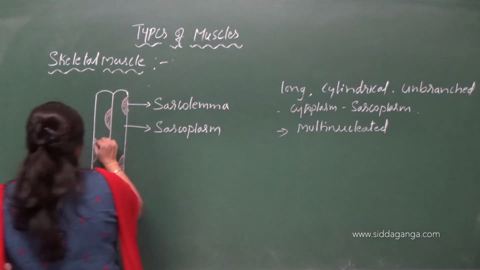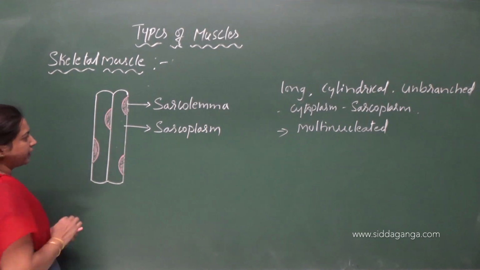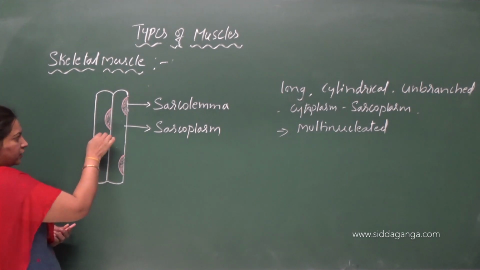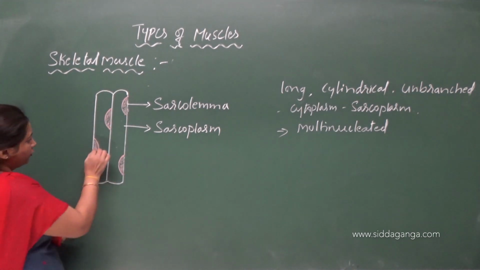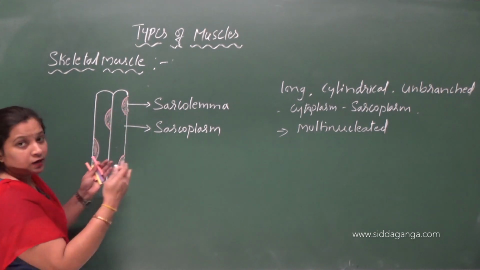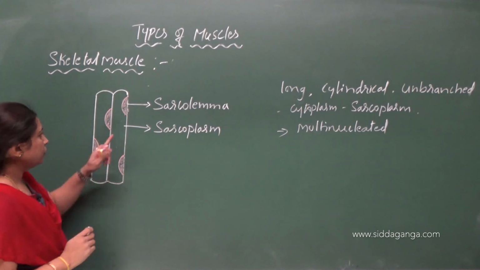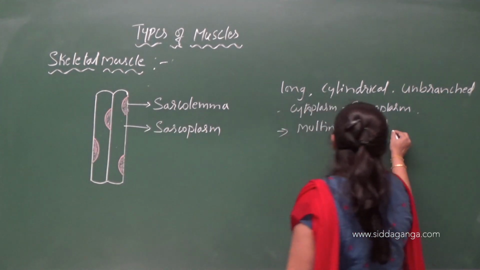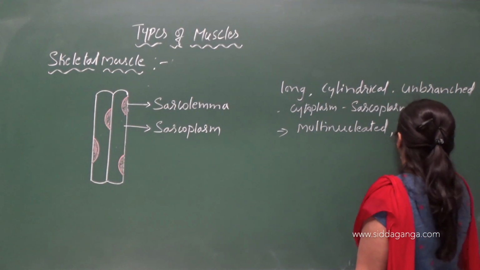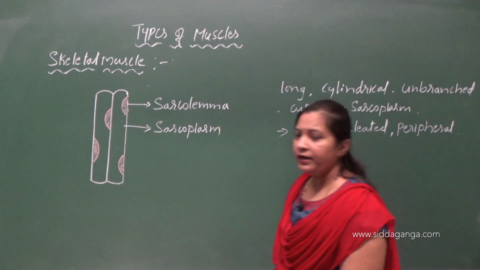Okay, and see the position of nucleus here. They are present at the sides, just below the sarcolemma the nuclei are present. So are they in the central region or towards the peripheral? The nuclei are located towards the peripheral region. Peripheral region in the sense towards the sides, not at the center, just below the sarcolemma. So they are multinucleated, having many nuclei, and located in the peripheral region.